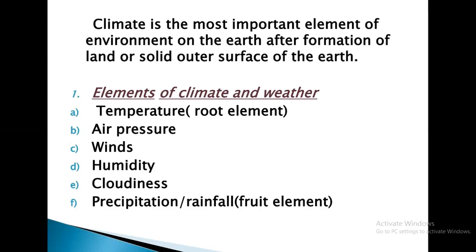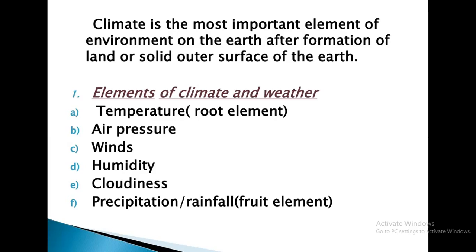Right? So same way, different seasons are important from the perspective of business purposes or health purposes. For vegetables and fruits, plants, everywhere we need proper climate. Each and every plant, each and every vegetable, also needs proper climate. So climate is a very important element on the earth.